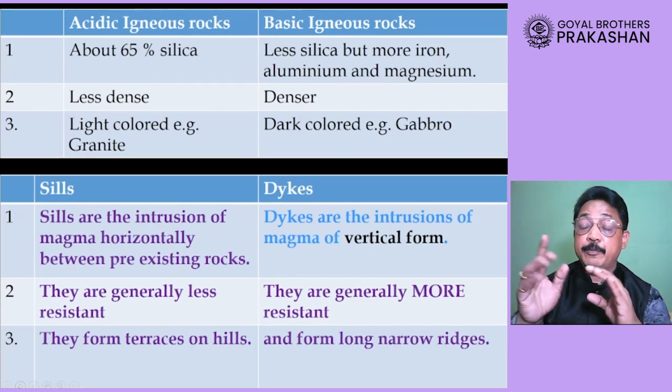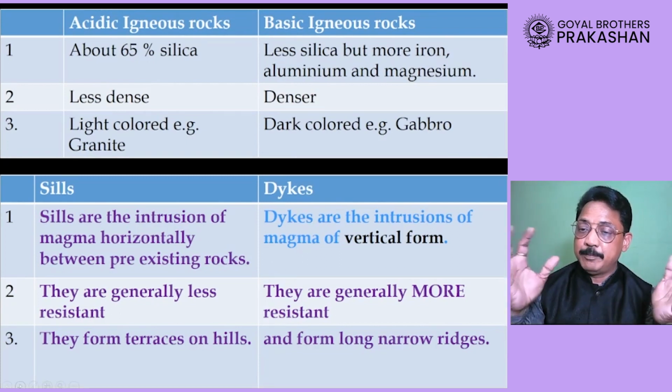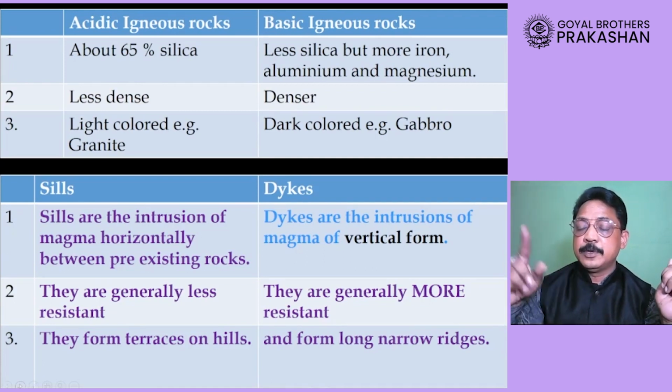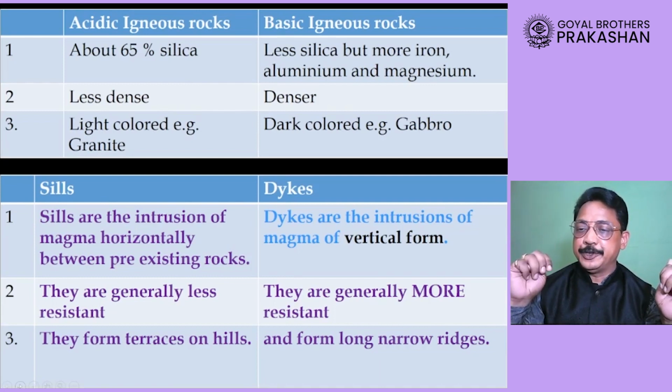Okay, please remember, very basic difference. Acidic igneous rocks have about 65% silica, so more silica and less of other minerals. But in basic igneous rocks, there is less silica but more iron, then aluminium and of course magnesium.